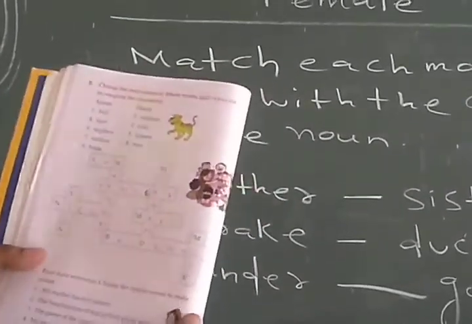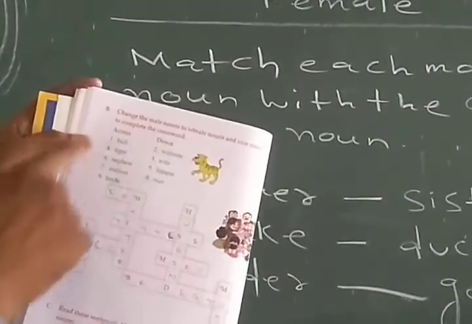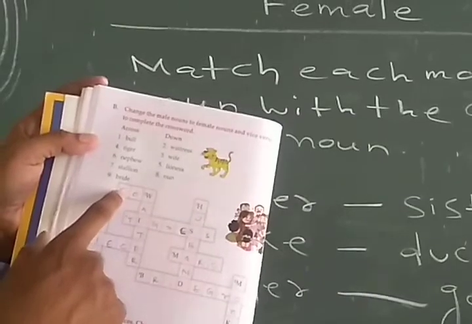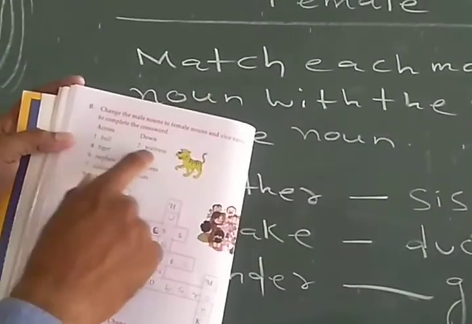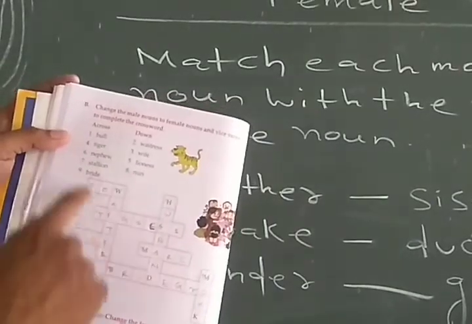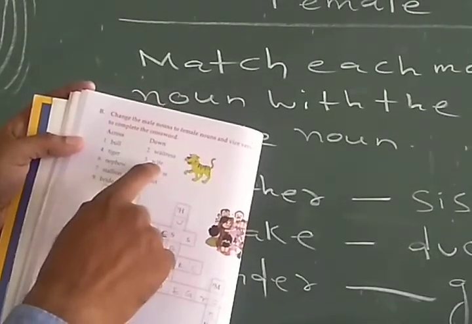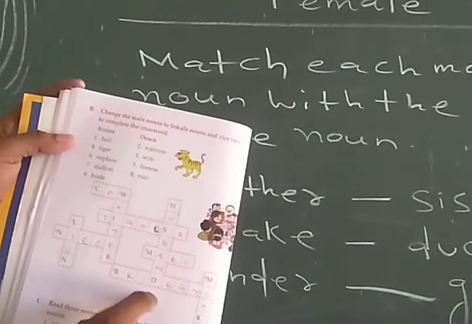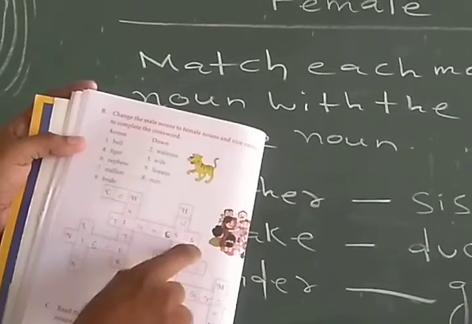Just you have to do this one. Across, down. Bull, cow. I just repeat again. Bull, the female is cow. Number 2 waitress, waiter. Number 3 wife, husband. Number 4 tiger, tigress.